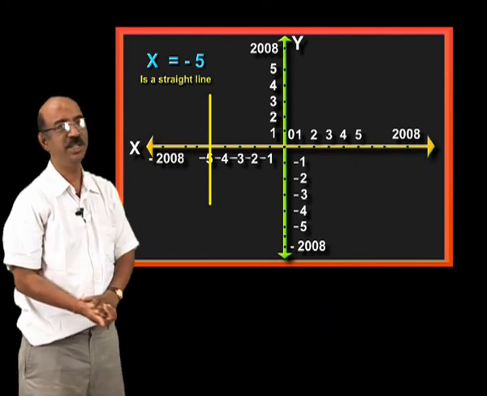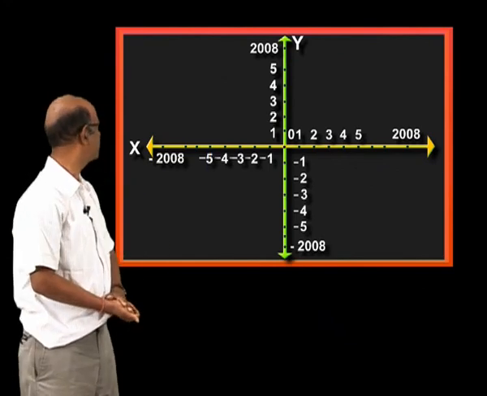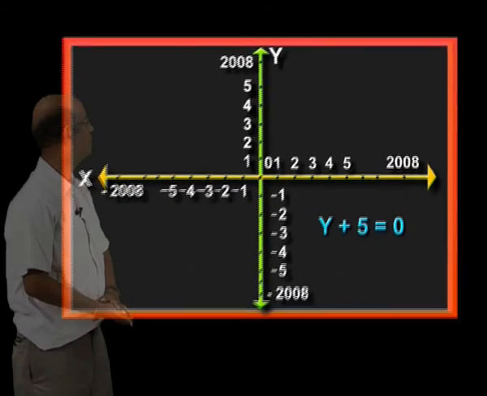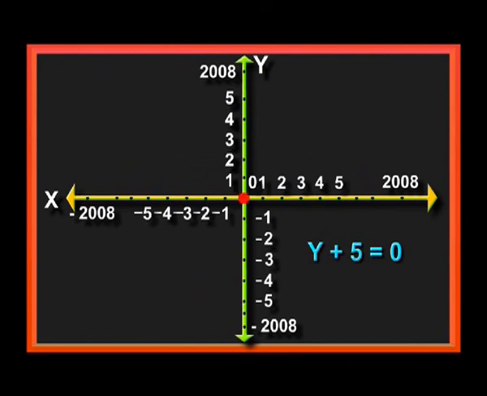Likewise, one more example I am explaining, my dear students. y plus 5 is equal to 0. Take the origin here, draw a vertical line and a horizontal line. I have already explained the number line, minus 5 is here, then draw the line y is equal to minus 5.